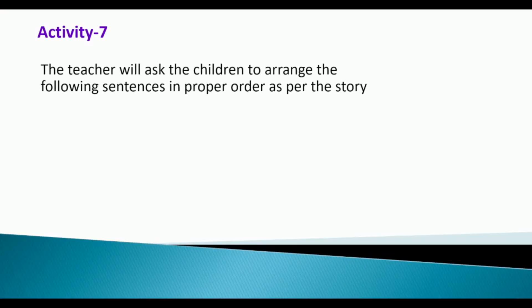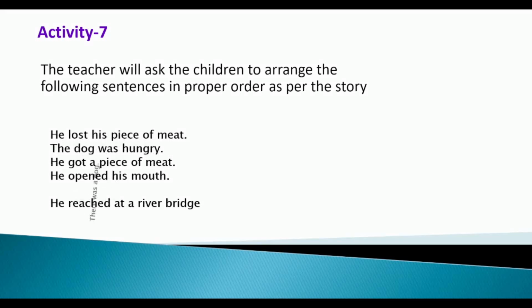And in Activity 7, the teacher will ask the children to arrange the following sentences in proper order as per the story. The sentences are: He lost his piece of meat. The dog was hungry. He got a piece of meat. He opened his mouth. There was a dog. He reached at a river bridge.